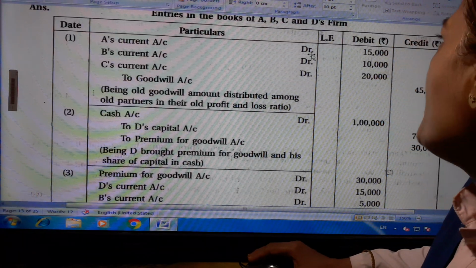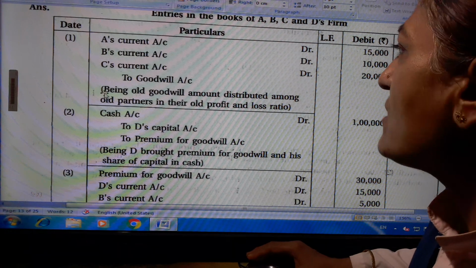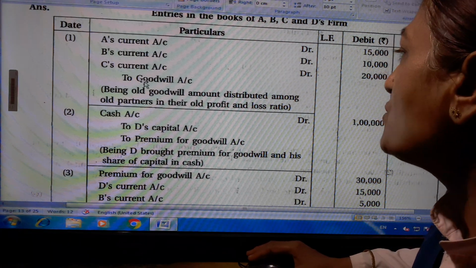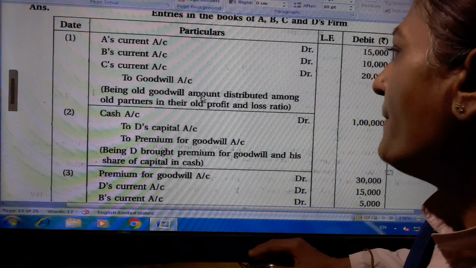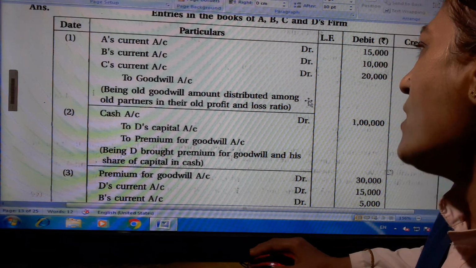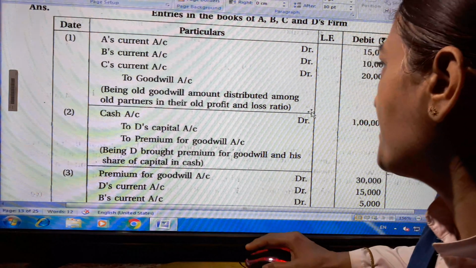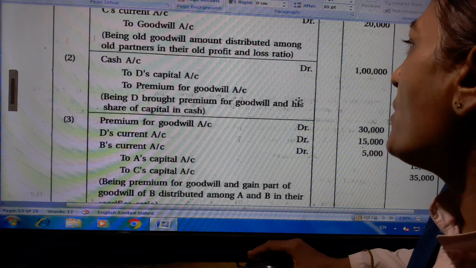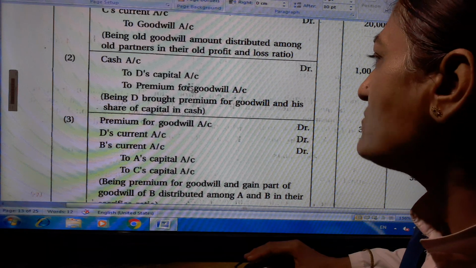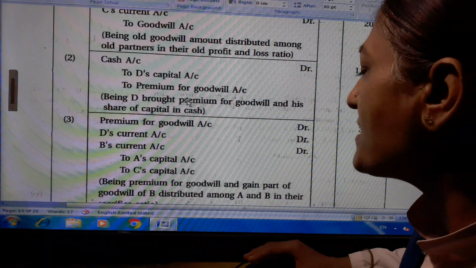A's current account debit 15,000, B's current account 10,000, C's current account 20,000 to goodwill account 45,000. Being old goodwill amount distributed among old partners in their old profit and loss sharing ratio. Cash account debit 1 lakh to D's capital account 70,000 to premium for goodwill account 30,000.